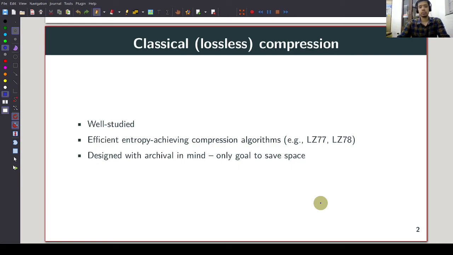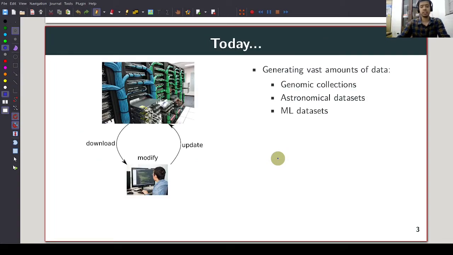We're all familiar with the problem of classical lossless compression, which is now well studied, and we have efficient entropy achieving compression algorithms such as LIMP-LZIP. These algorithms were designed for archival purposes. The main goal was to save space. However, our needs today are changing.